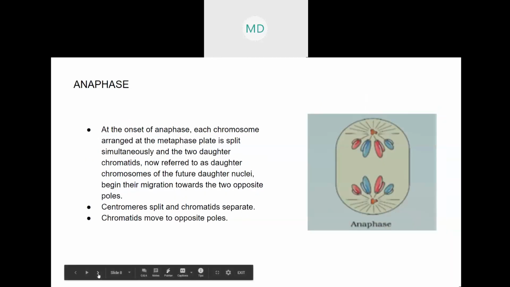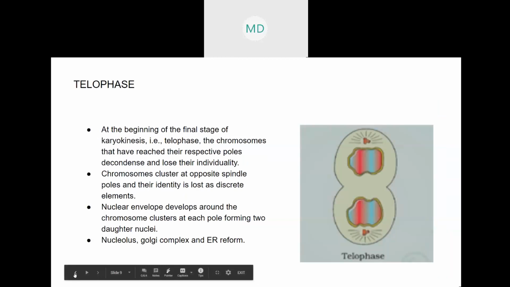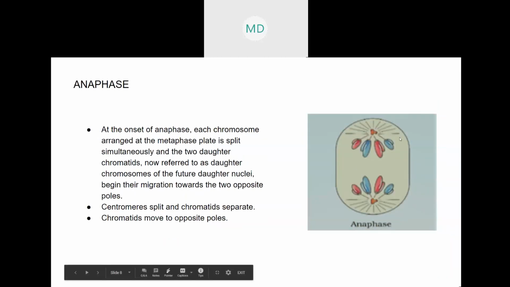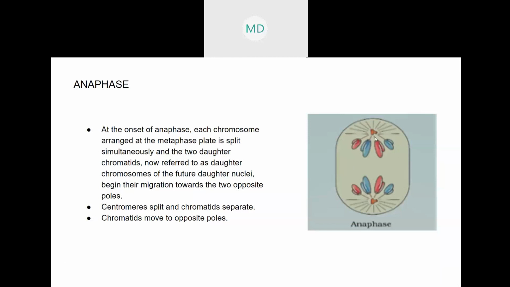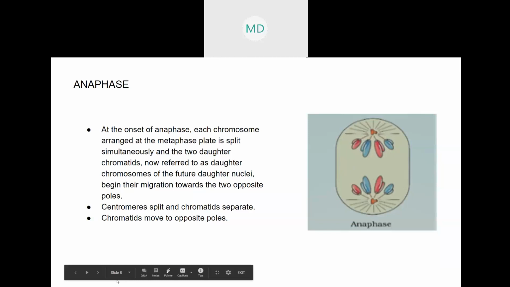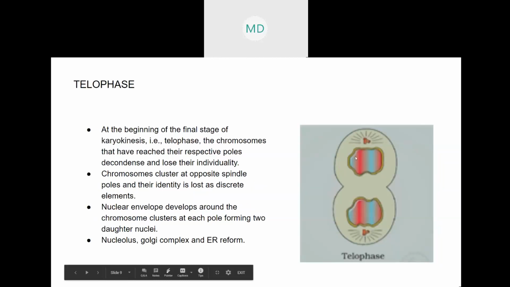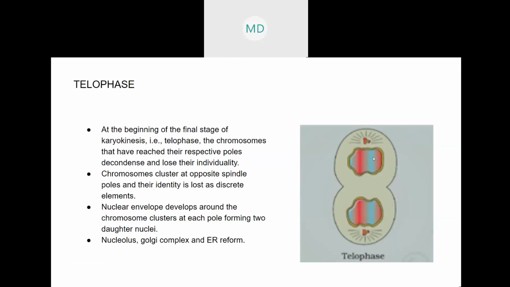These chromatids will again go back to their original form. They will lose their form. All these spindle fibers will disappear, and the chromatids will go back to their original form. The next thing that will happen is that the nuclear envelope will start to form around those chromosomes. That is, the nuclear membrane will start to form.